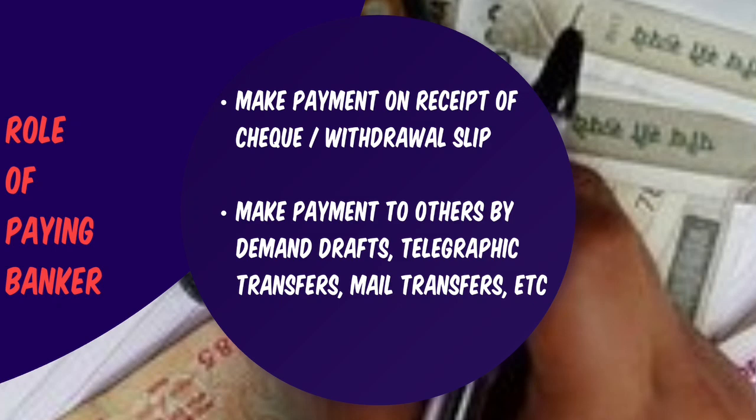Now, a check cannot have a date which is not there in the calendar. For example, there are certain dates which are not there in the calendar, like February 30th, September 31st, or November 31st. So such checks can also be returned, or the drawer can be asked to correct the mistake.